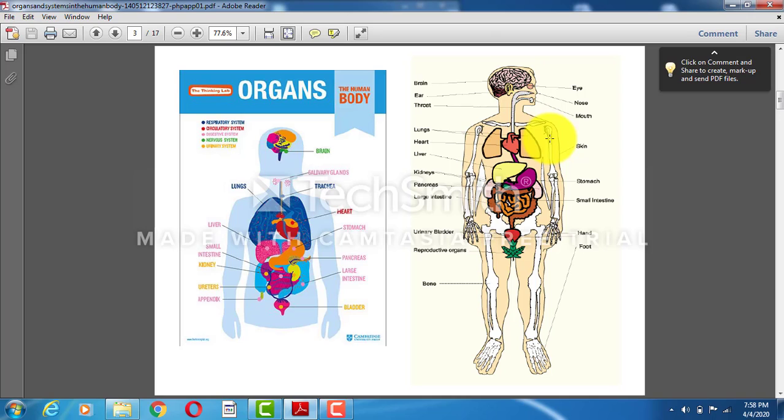Here are the 2 lungs located, then the heart, then the liver, then we have the kidneys here, this white one, can you see, these are kidneys. Then we have the large intestine, then the small intestine, and at the end we have the anus. The anus is for the excretion of waste products. Fine. So see here, can you see this part? Lungs, brain, trachea, heart, stomach, pancreas, large intestine, bladder. These are all parts of the internal organs.